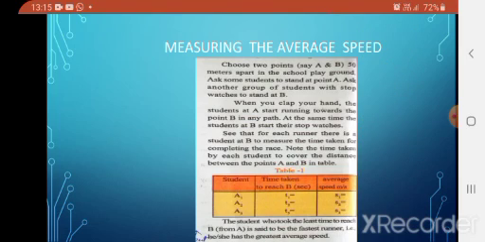Okay students, the student who took the least time to reach B from A is said to be the fastest runner, that is, the one with the greatest average speed. Who has the greatest average speed here? A1, with an average speed of 5 meter per second. Okay students, understand this.